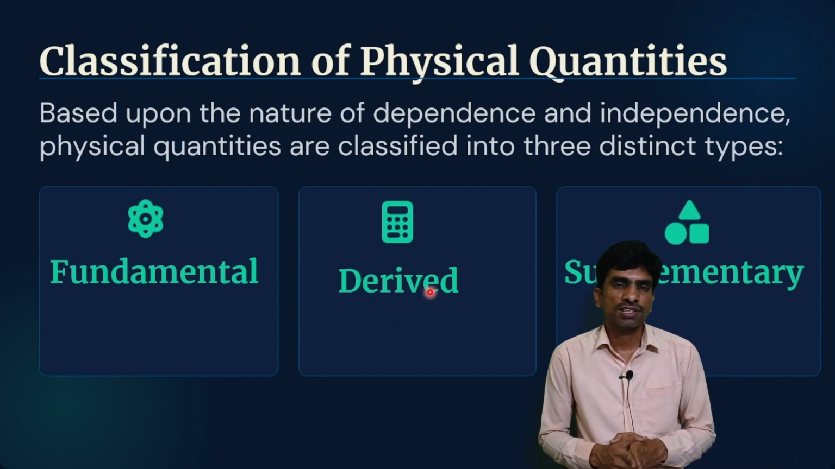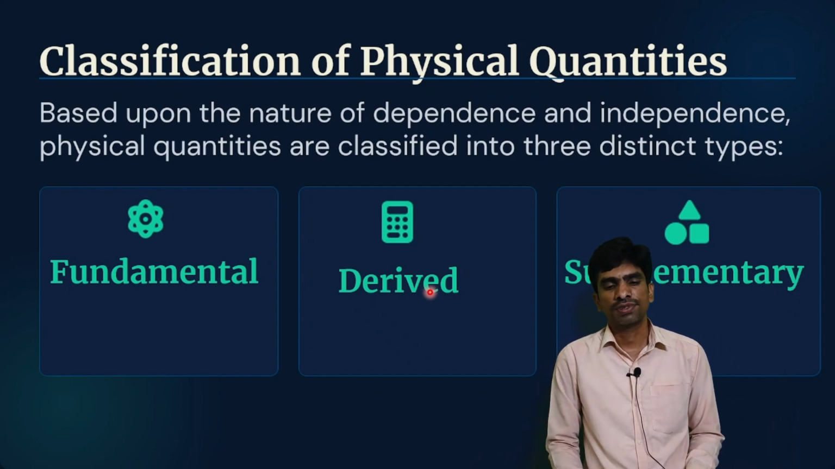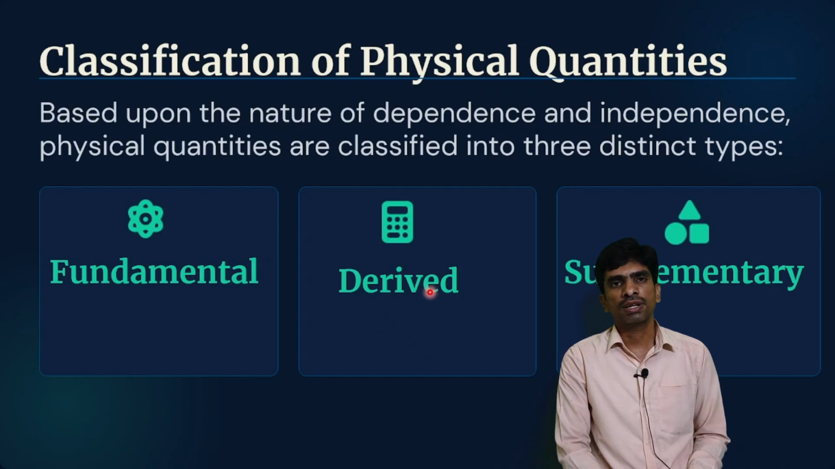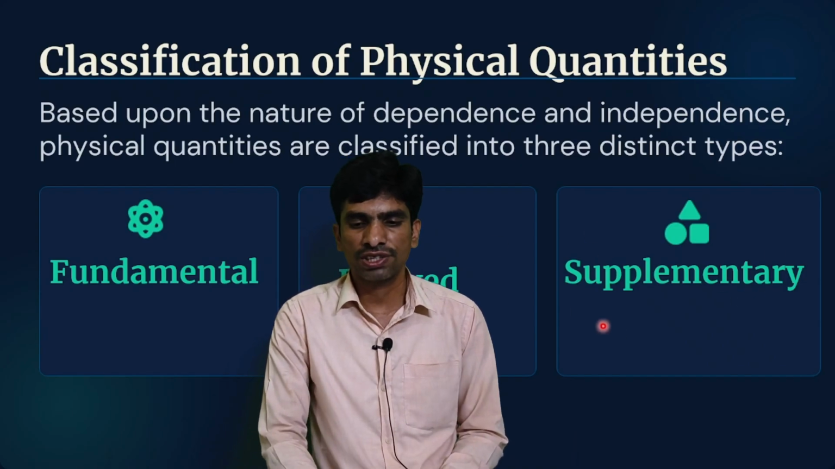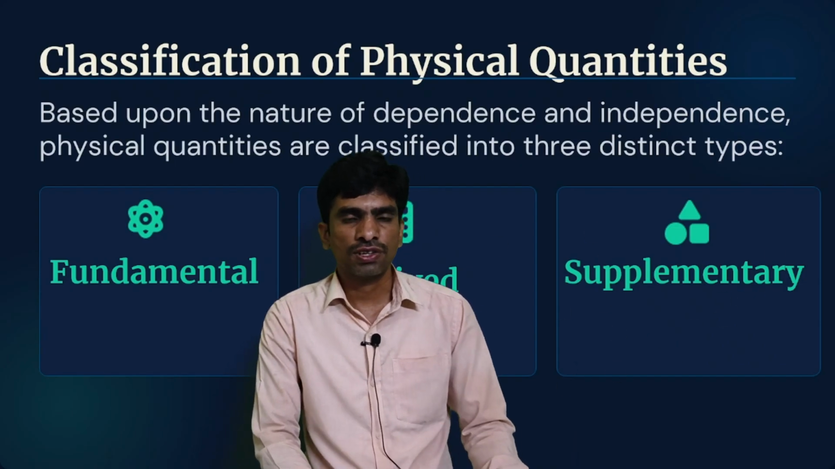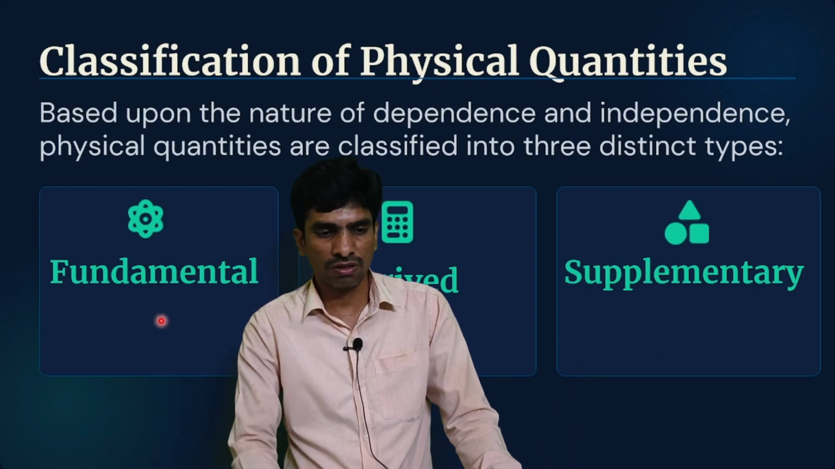Again, physical quantities are classified into three types. First one is fundamental physical quantities. Second one, derived physical quantities. Third one is supplementary physical quantities. Let us see first what is a fundamental physical quantity.